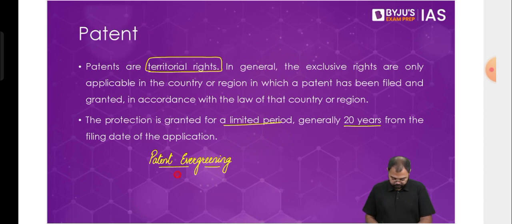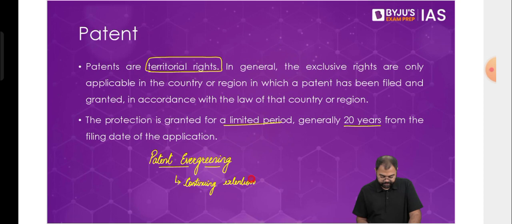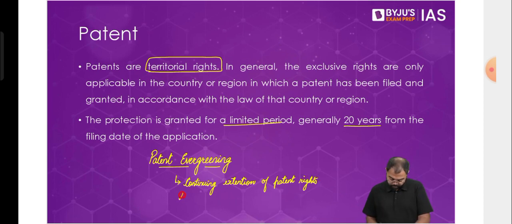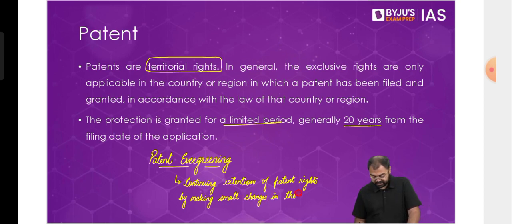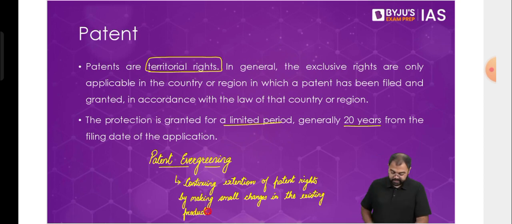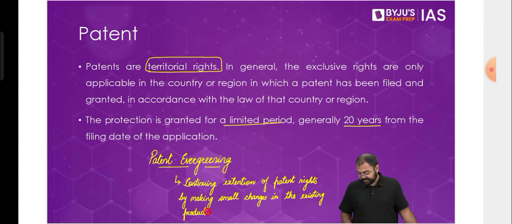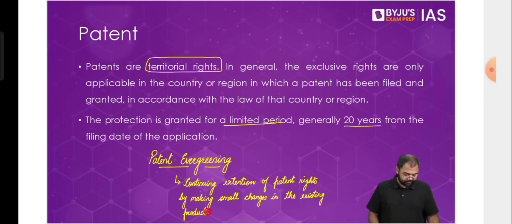So this basically you can say is the continuing extension of patent rights by making small changes in the existing product. Right? So whatever they have right now, they would just make a small change there, and then this small change will lead to a new patent, evergreening. So that's why we see that this is a practice. We'll discuss that later.